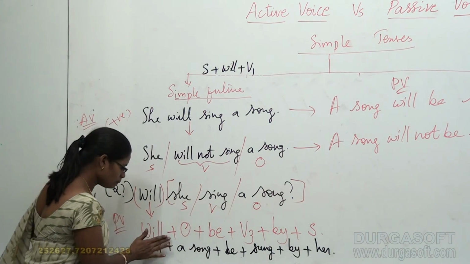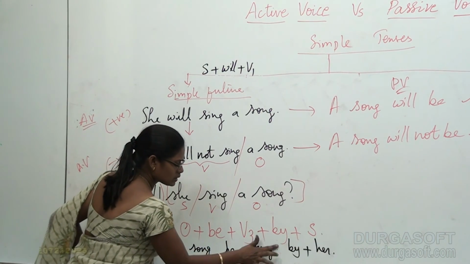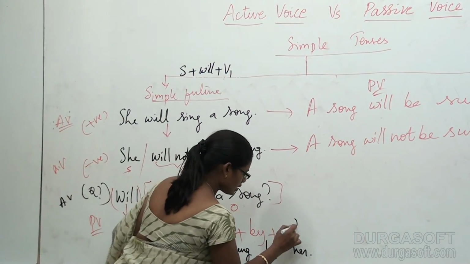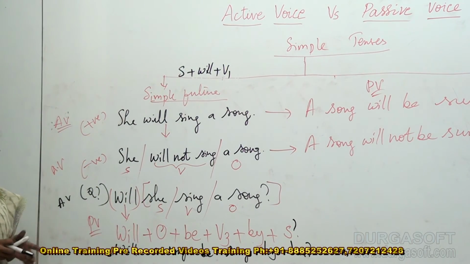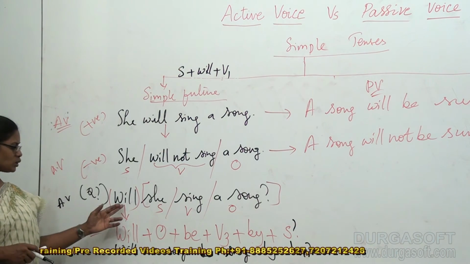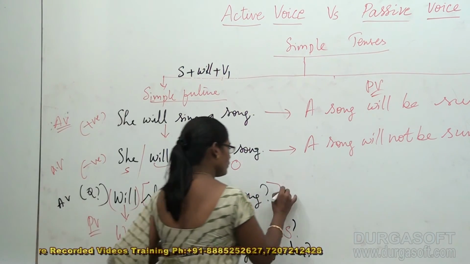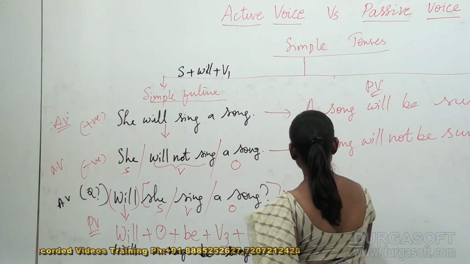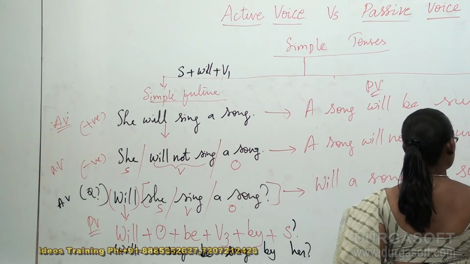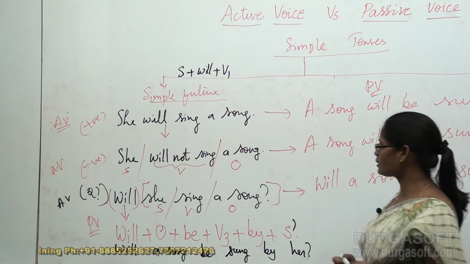Now you just remove all the plus signs. When you remove all the plus signs, a sentence is formed. In fact, this is a question, so put the question mark. So your passive voice question is ready for you: Will a song be sung by her? So what was my active voice question? Will she sing a song? That means for this, the passive voice should be, will a song be sung by her? This is my passive voice question.